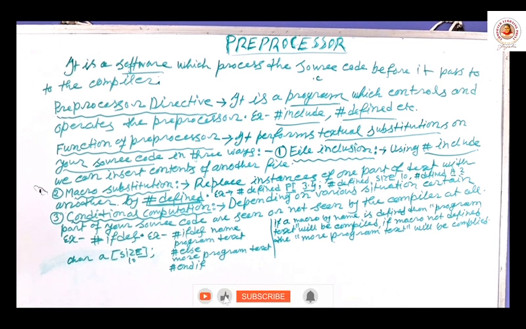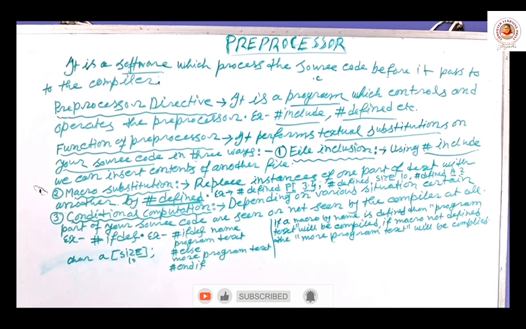Okay, what part of your program will be compiled will depend on some condition. That is called conditional compilation.